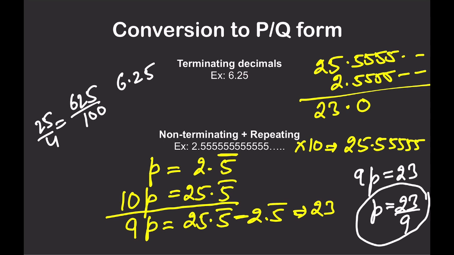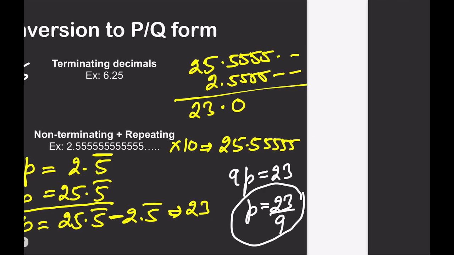This is how you convert a non-terminating repeating decimal to P by Q form. So the P by Q form is 23 by 9. I hope it is okay.